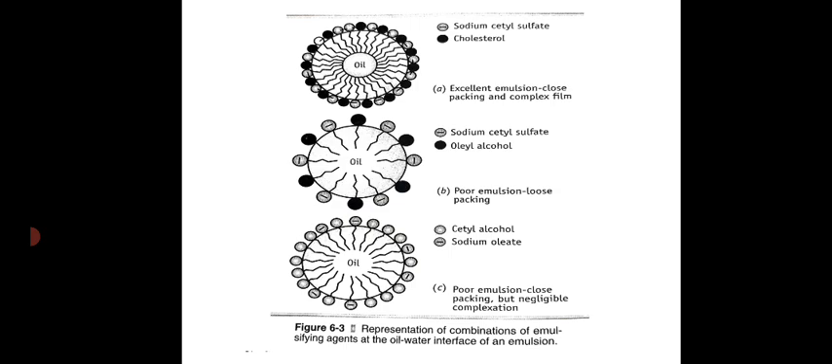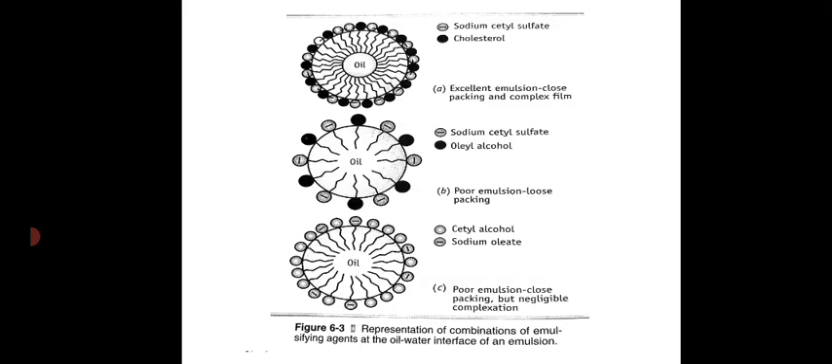That will result in the formation of a poor emulsion. So we are using a combination there of sodium cetyl sulfate along with the oleyl alcohol. They have less complexation as well as poor packing, so we will get a poor emulsion. In the case of diagram C, there also we are getting a poor emulsion.